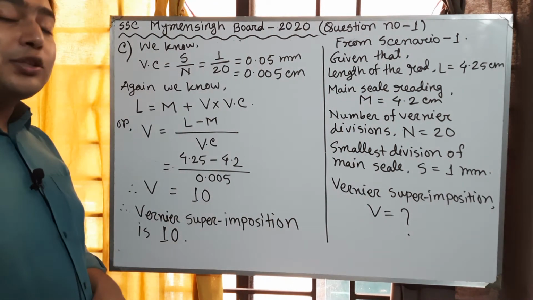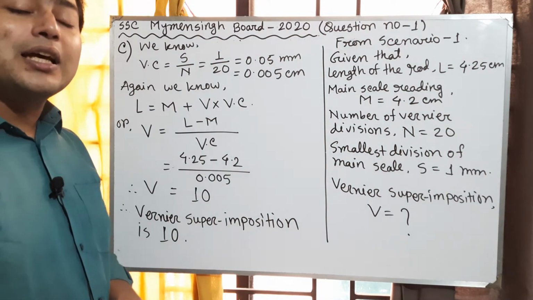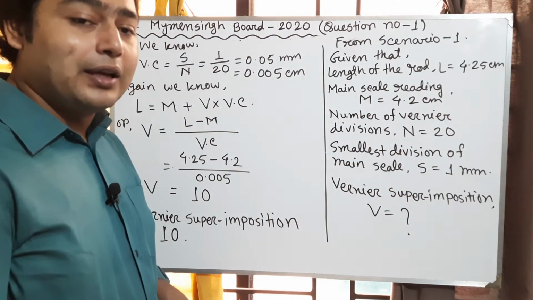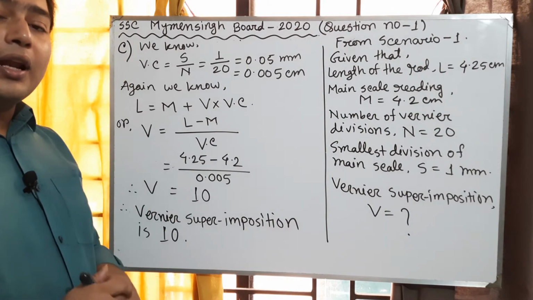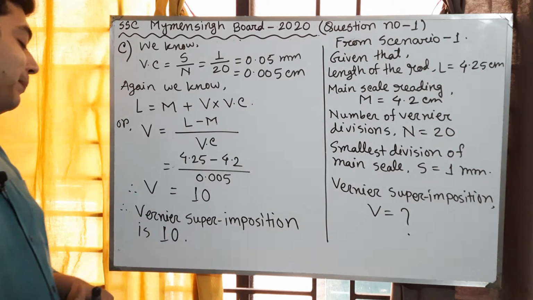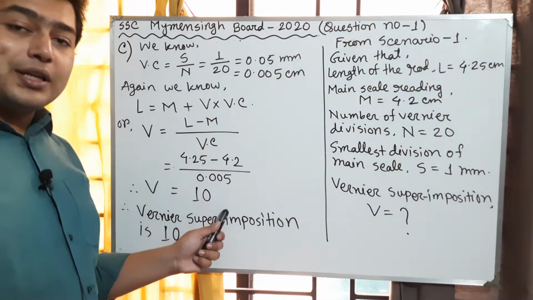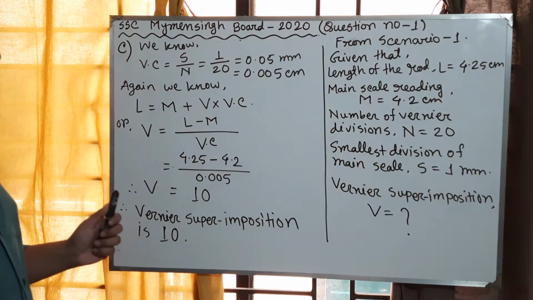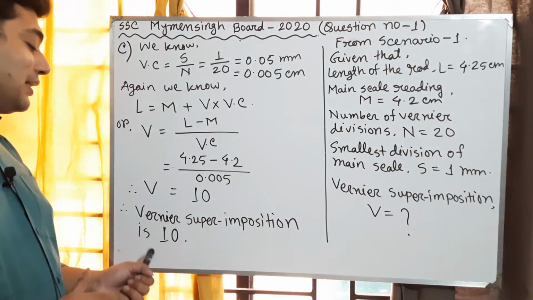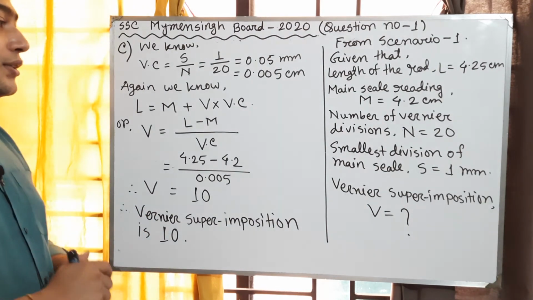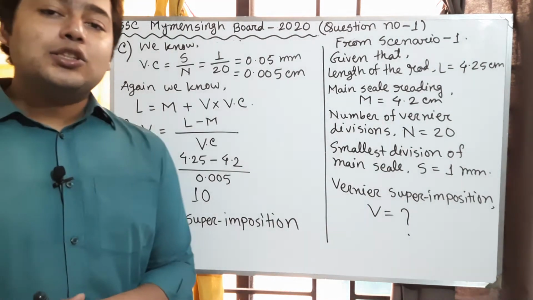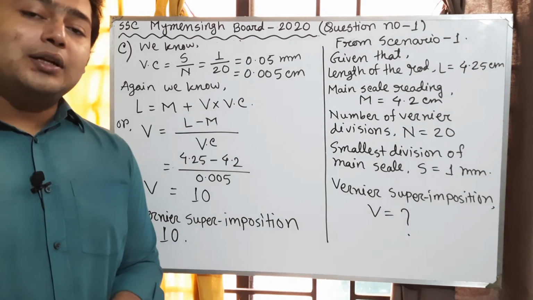Here, the vernier superimposition has no unit. So V equals 10. So the vernier superimposition is 10. So my dear boys, this is the solution for question number C.